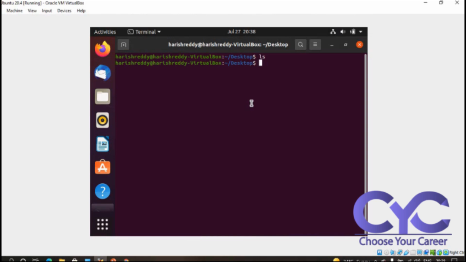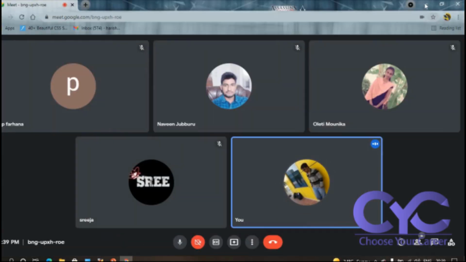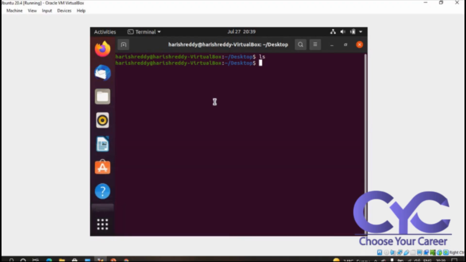Previously we saw that we had some files f1, f2, and we created some directories d1, d2, in previous classes. But now we don't have anything because I already removed everything yesterday, whatever topics I covered. Currently I am going with new things. I don't have any files currently, so I just refresh.